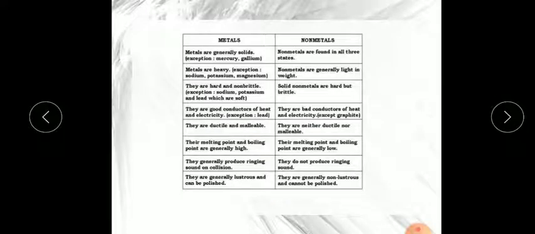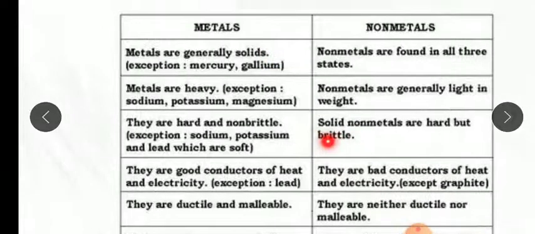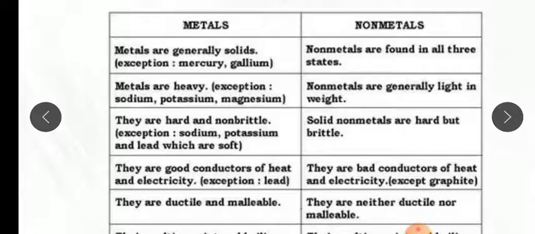Now elements are further classified into 2 categories. The first is metals and the second is non-metals. But exceptions are everywhere. The first point is that metals are generally solids, or you can say generally hard, except mercury and gallium. Mercury is a liquid metal, that's why we can easily use it in a thermometer, as it rises when the temperature is high. And non-metals are found in all states: solid, liquid or gaseous.